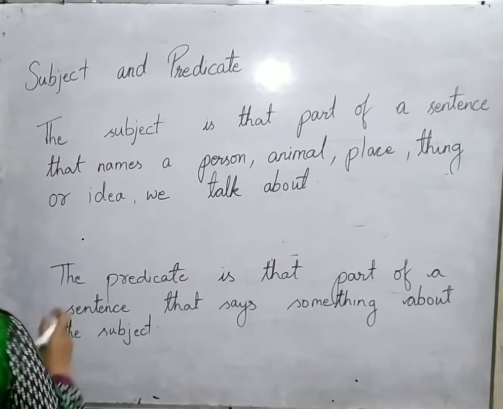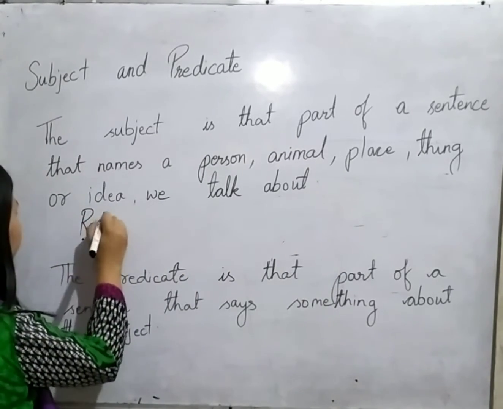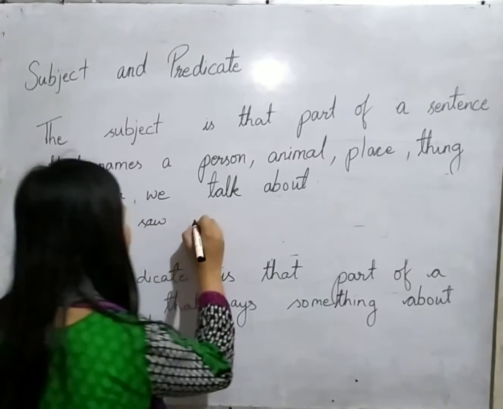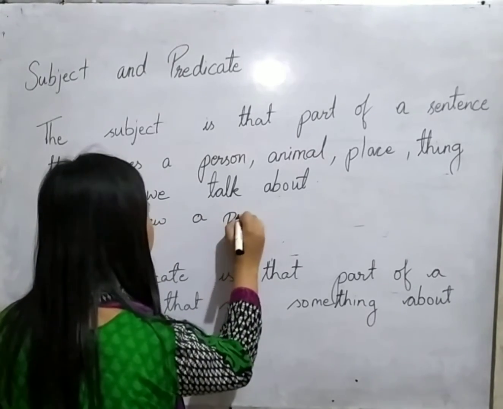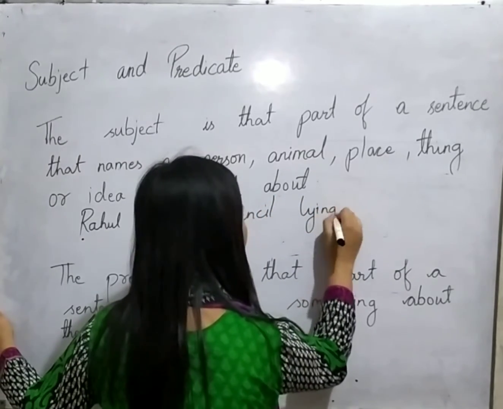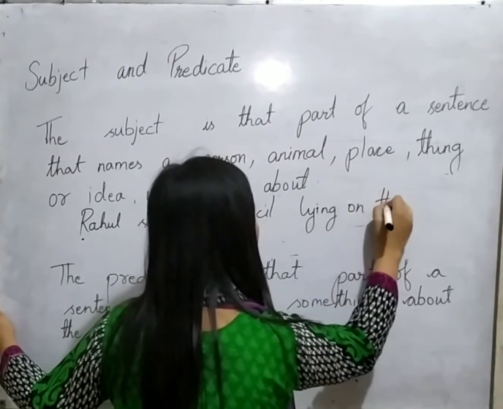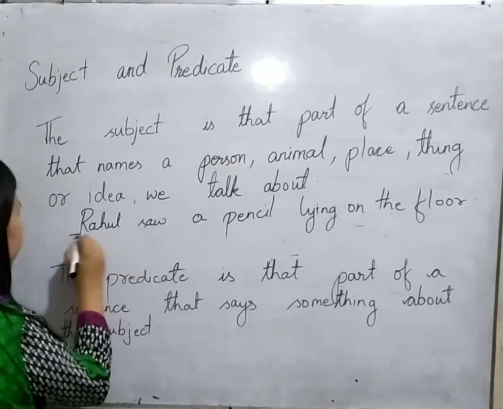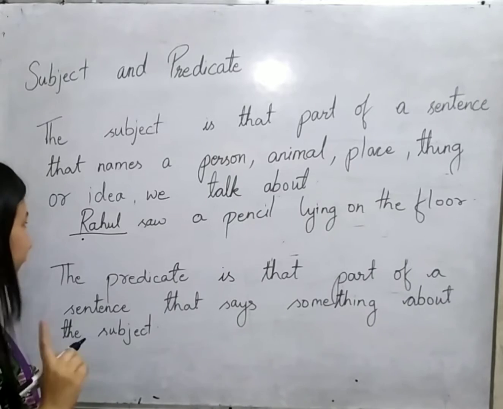Like when I write, Rahul saw a pencil lying on the floor. Over here you can see the subject comprises only one word, that is Rahul.